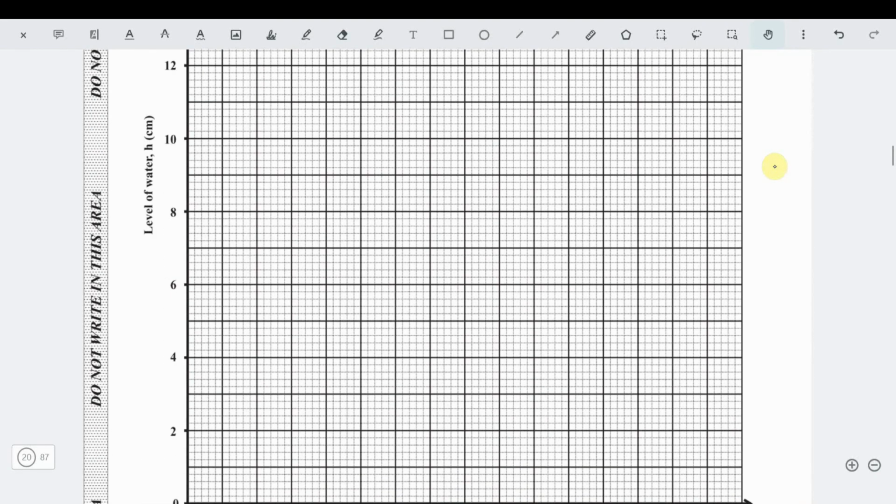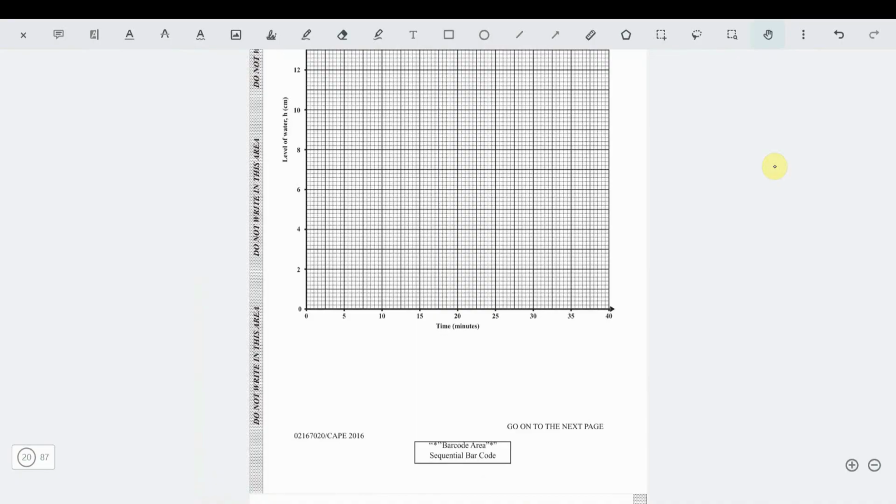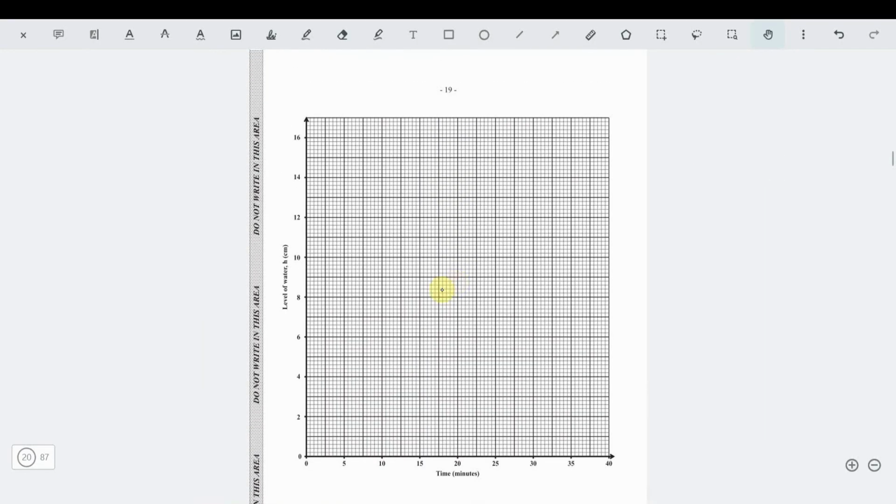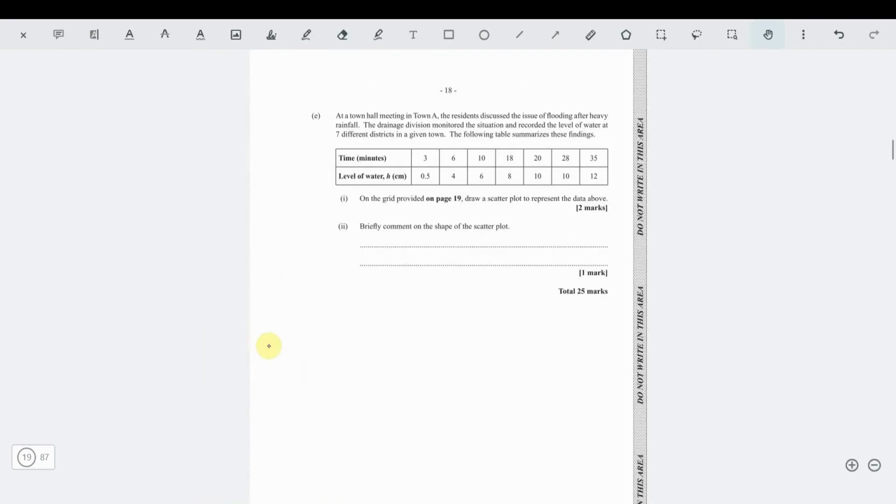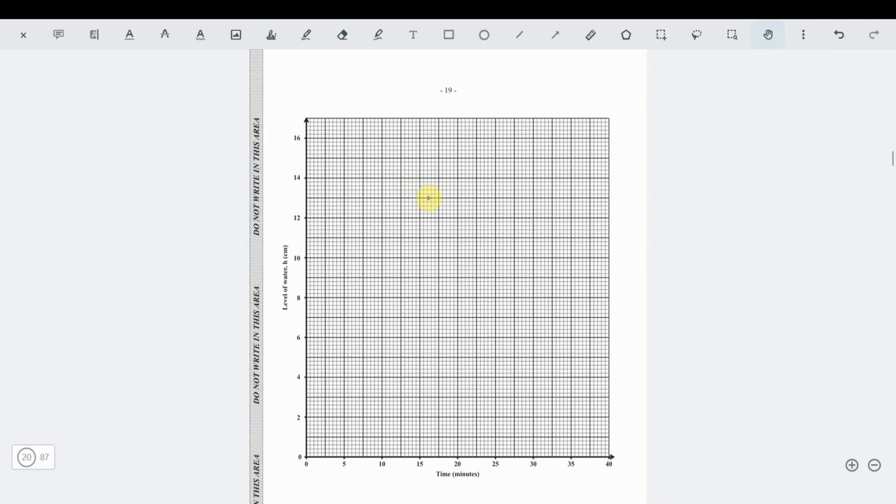The very good thing for us is they give us what to plot on each axis. So all we need to do is go ahead and plot the points. So we're plotting 3 to a half. So when the time is 3, this would be 1, 2, 3. Right here is 3. So plot 3 to a half.